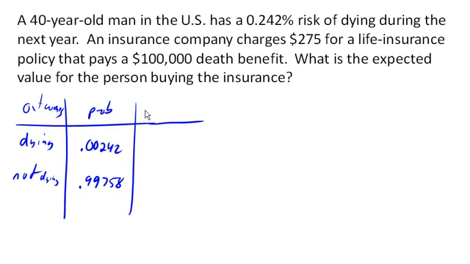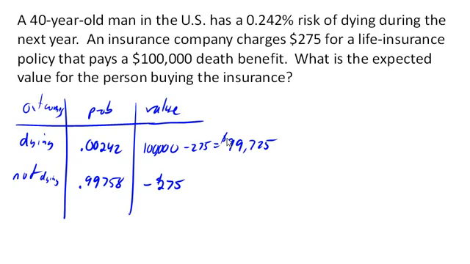And then the value of the outcome, well, the value of dying, and I know we're purely talking monetary values here, of course, not emotional values or life value, purely monetary. Then for the person buying the insurance and their family, the value to them is the $100,000 they get minus the $275 they had to pay for the policy. So they have a positive net benefit of $99,725. If they don't die, then the financial value of the insurance is a negative $275.